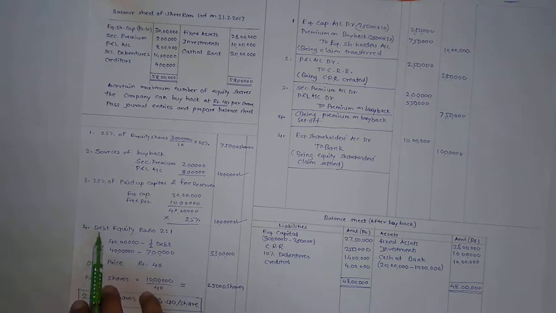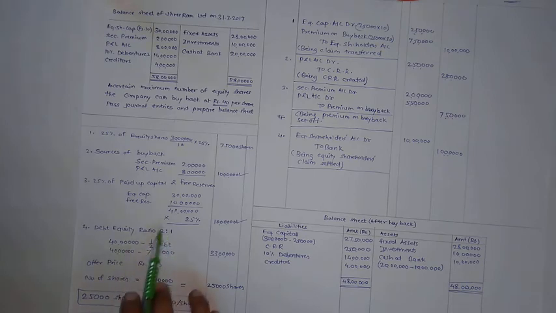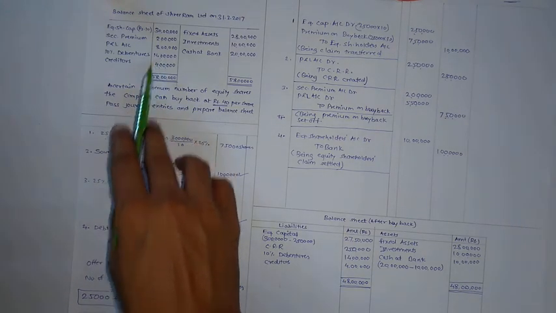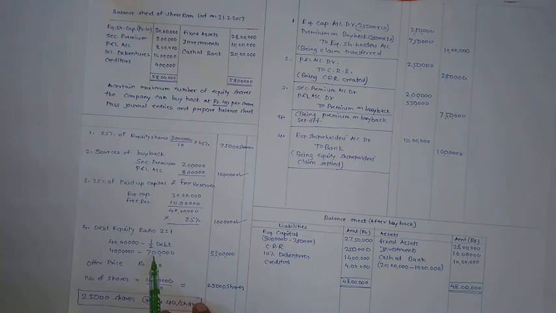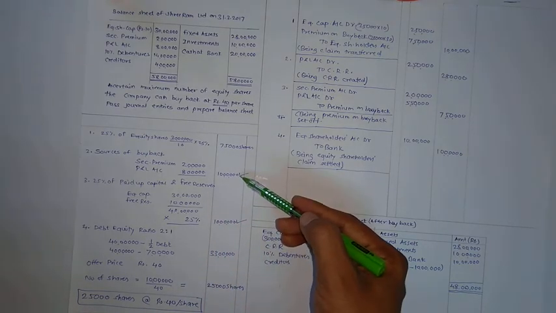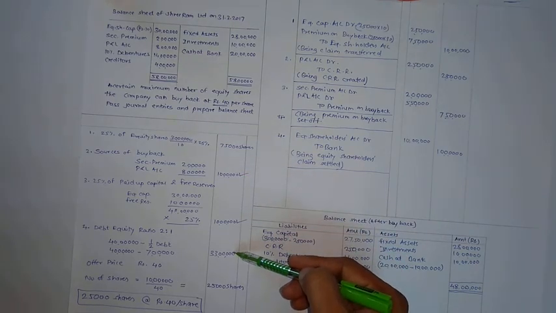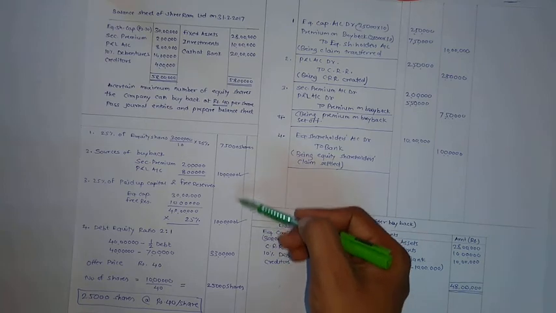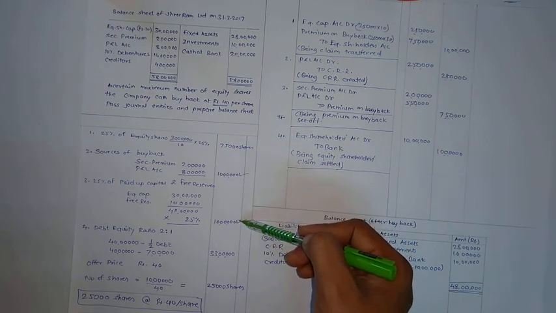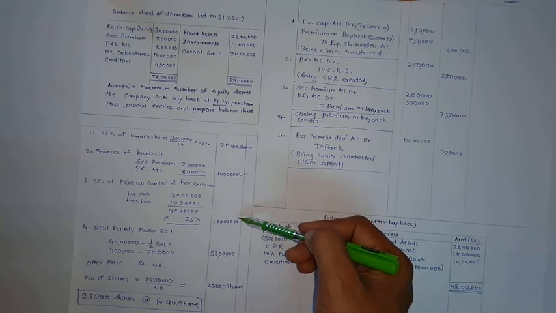Next is calculation of limits on the basis of debt equity ratio to be maintained at 2:1. So limit is 40 lakh, this amount, less half of the debt, that is 7 lakh. 14 lakh into 50%, 7 lakh. So here amount will be 33 lakh. We need to consider lowest amount, minimum amount from first, second and third. Minimum amount was 10 lakh. By coincidence, in two conditions the amount is same, but minimum is 10 lakh, so it should be considered.